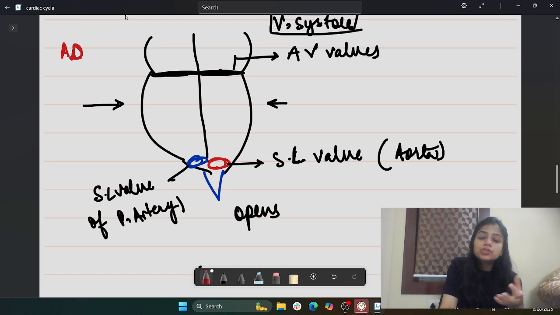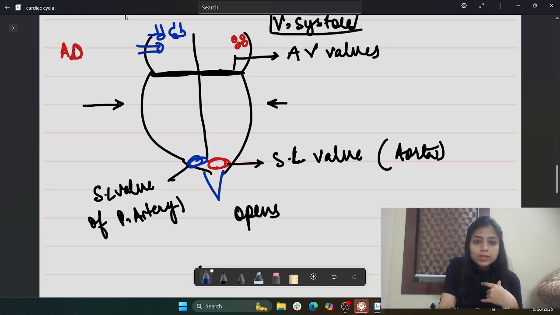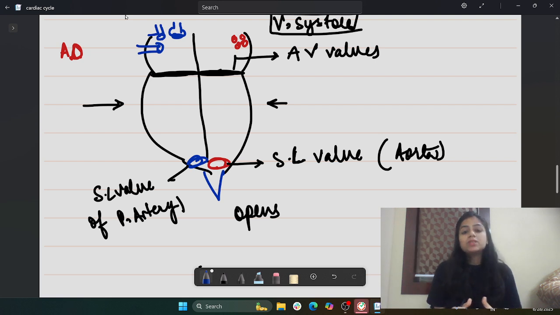The blood is coming from all the veins. The blood is coming from the pulmonary veins, and thereby it is delivering the blood here, and also it is delivering the blood to here. That means all the veins have started working again, and they are responsible for increasing the blood volume in the atria.